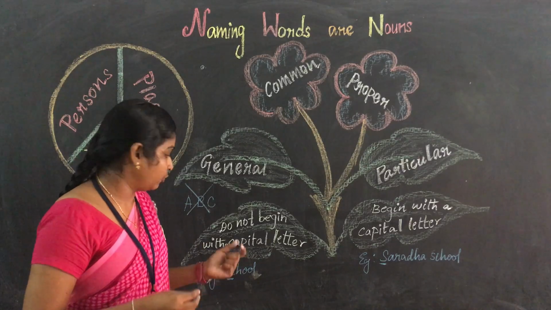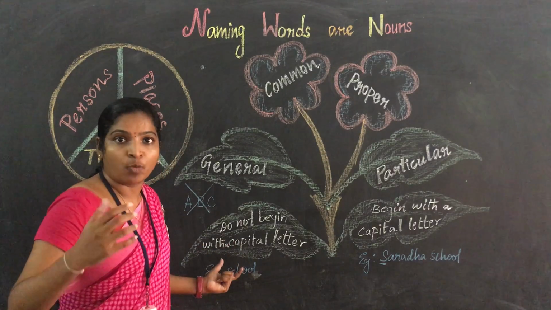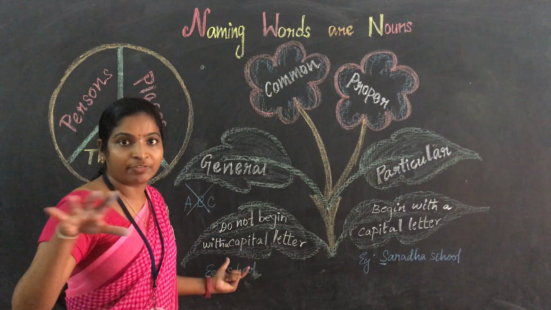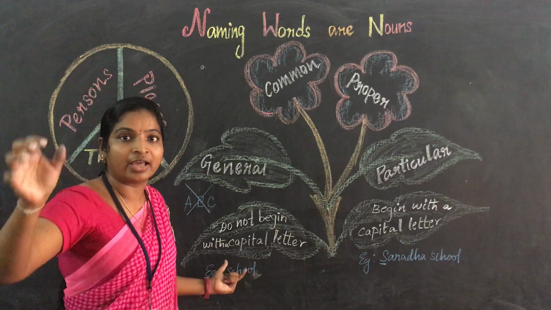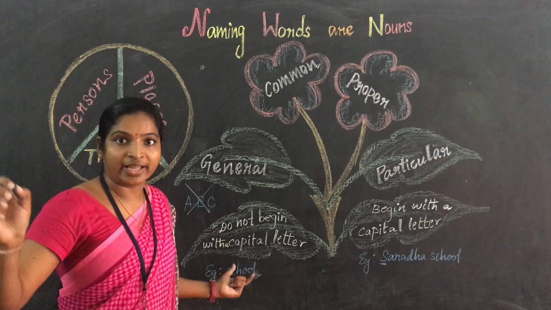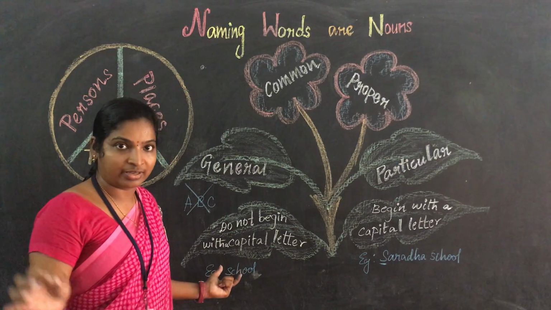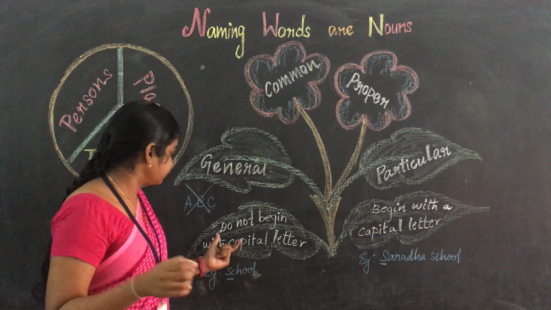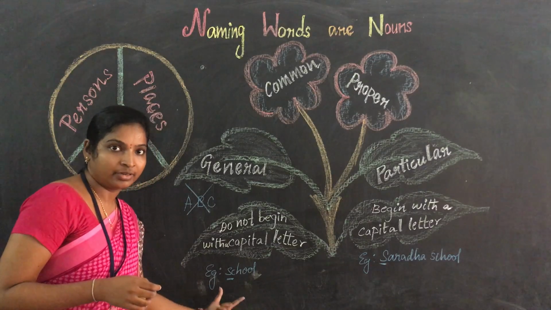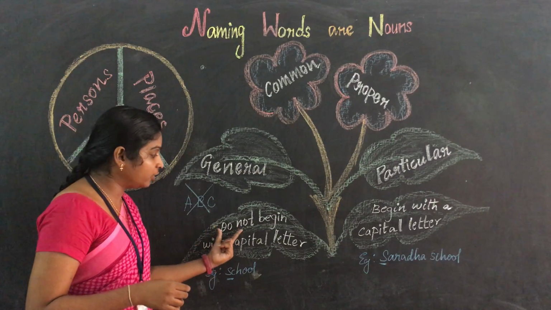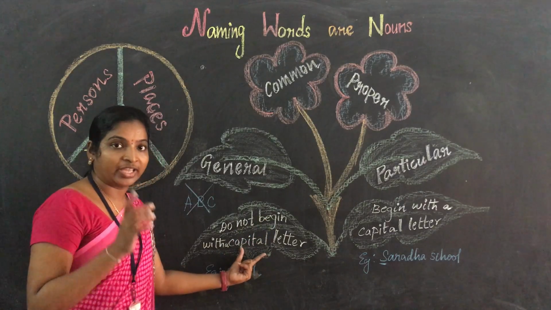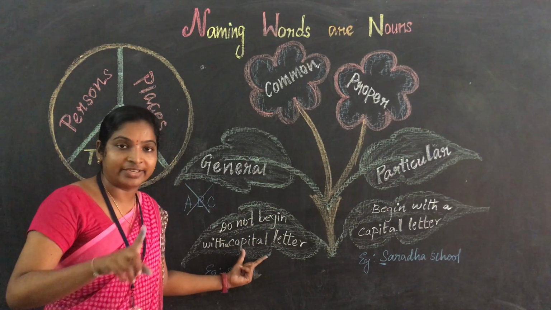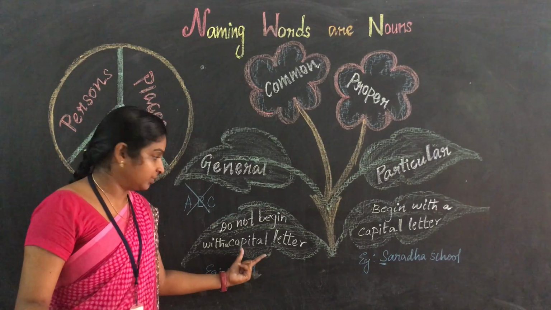For example, girls, boys, students. When we commonly mention, not a specific person, commonly I am saying boys, girls, students, like that. So that is what? A common noun. And it does not begin with a capital letter. The common noun does not begin with a capital letter.